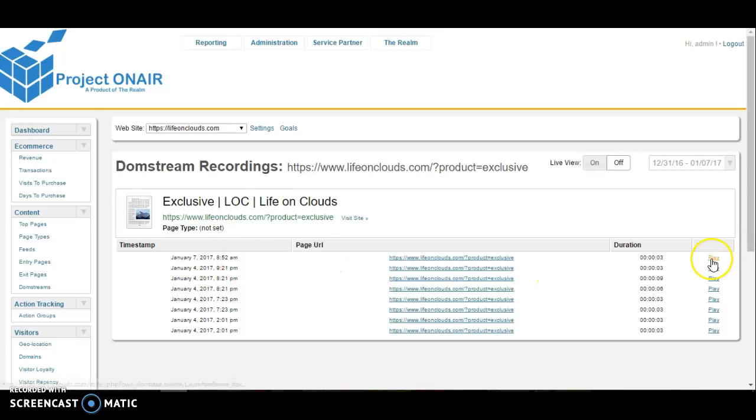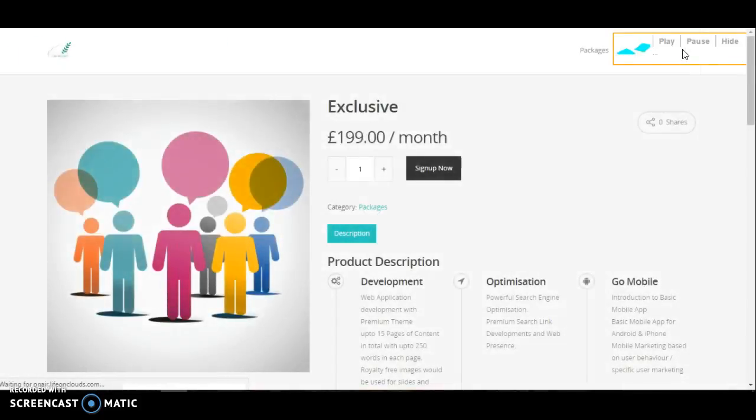Let me play it for you quickly. Okay, so this is the downstream check. Let's play it. Can you see this black cursor? I'll play this again for you guys. This is what you saw there. He clicked on exclusive. Can you see these red dots? These are the clicks.